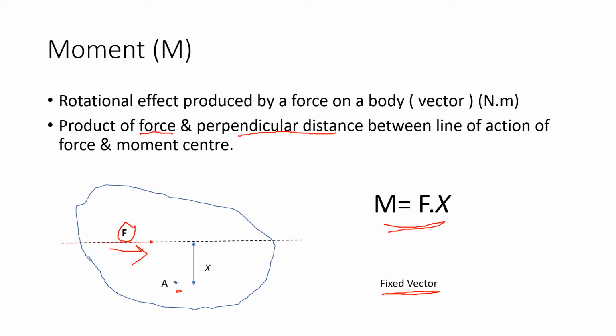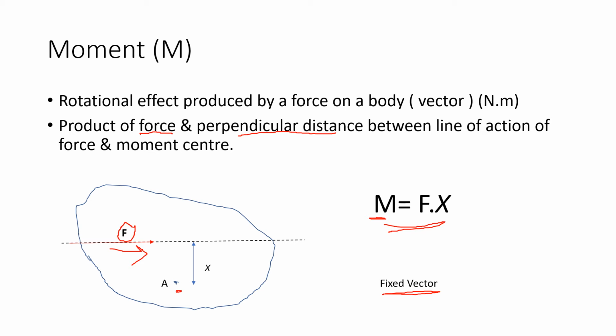In the second case, let the value of F be equal to 2 and the distance equal to 5. So what is the value of M? M is also 10. In case 1 and case 2 the value of moment is the same, but they cannot be replaced by each other because the values of force are different in each case. The rotational effects produced are different. That's why we cannot replace a moment by a moment. Hope you have all got the point of what a moment is.